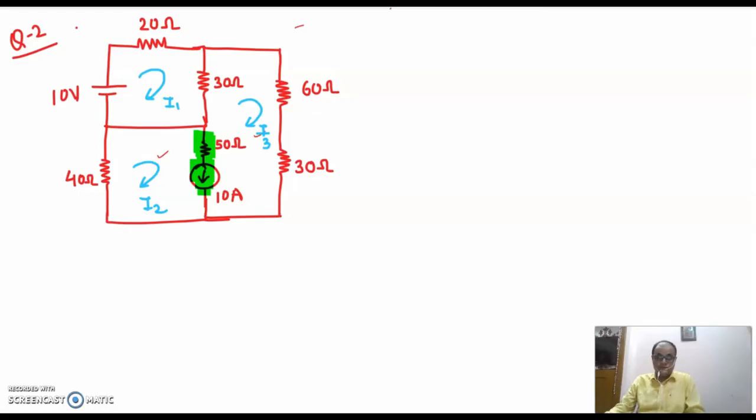Fine. Now see, there is a super mesh. There is a super mesh between mesh 2 and mesh 3. You can clearly see that a super mesh is present between mesh 2 and mesh 3. Clear? Now let's start with the basic rule. We have to apply KVL. So first let us take the mesh which does not have any current element, and that is mesh 1. Let's apply KVL at 1.